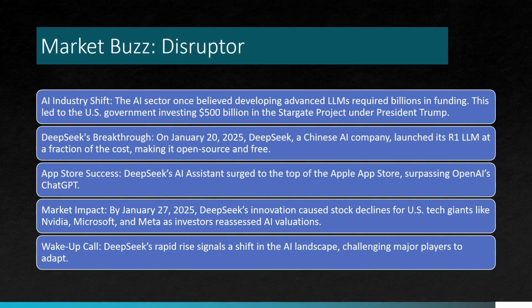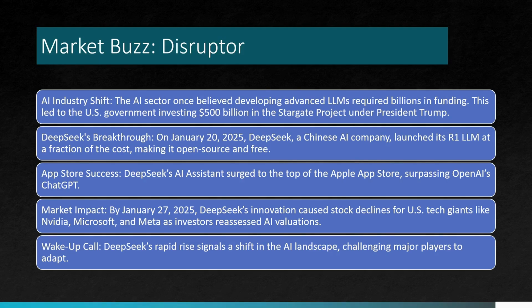Till now, in case of AI, it was always believed that it requires, other than talented people, a lot of money because the chips used for training the models were costing a lot. This AI revolution is so important, which you can see from the statement that the US government itself has invested $500 billion in the Stargate project under President Trump. So major players in terms of AI were established in the US.